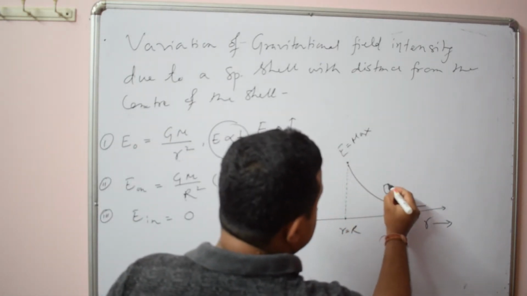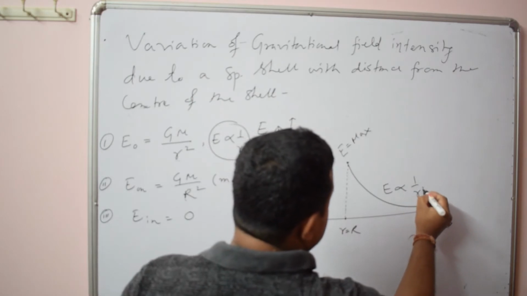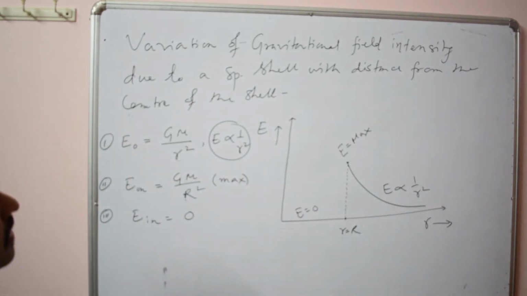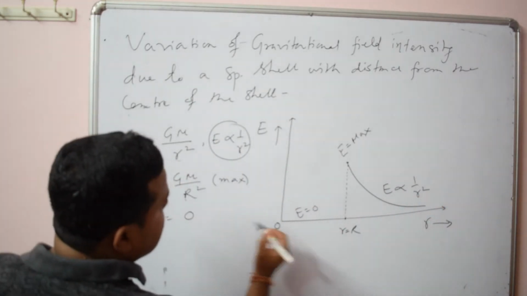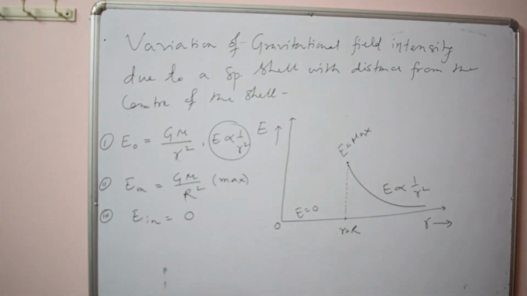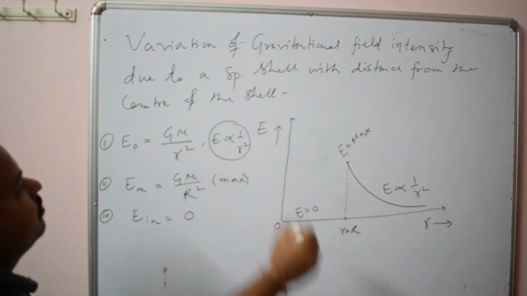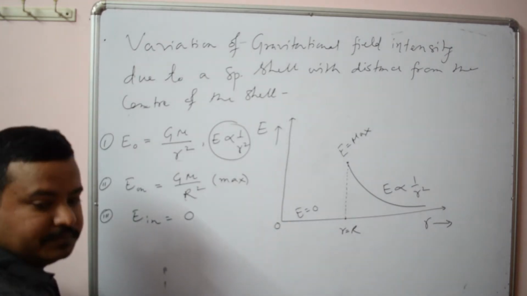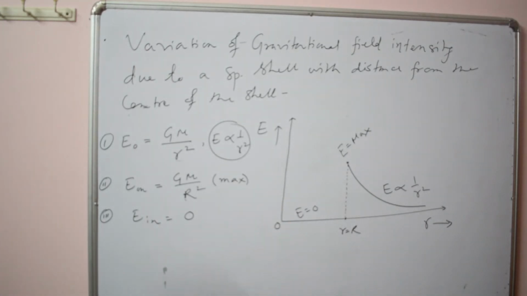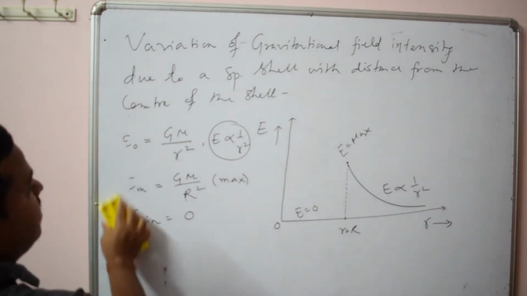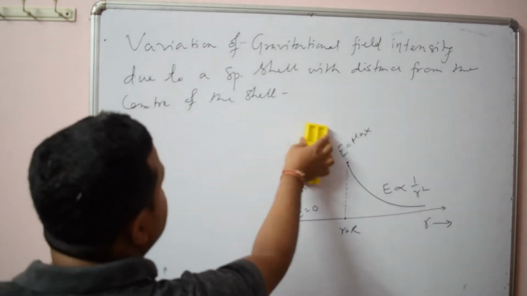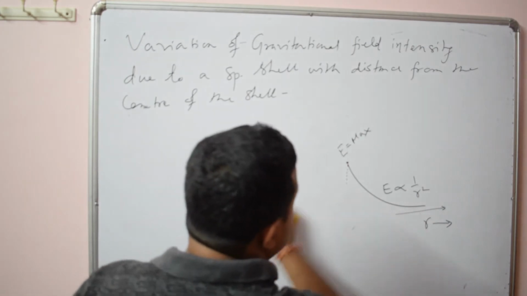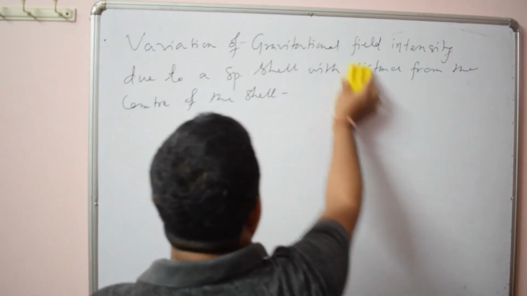So here, outside, E is proportional to 1 by r square. This graph is very important, you have to remember this. It is the variation of gravitational field intensity due to a spherical shell with distance from the center of the shell. Okay, now let us find out the gravitational field intensity due to a solid sphere.